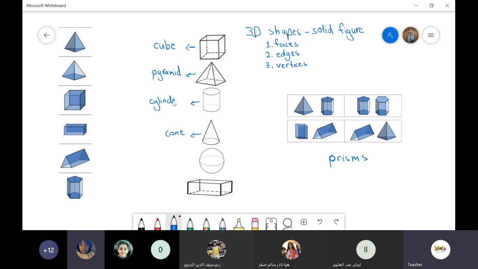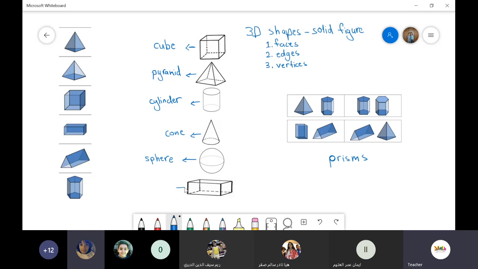Cylinder. It's like a can or something. Yes, it looks like a can. Excellent. This one looks like a Pepsi can or any can. Okay, what about this one? Can I call it a circle? No, we call it a sphere. This is a sphere. It looks like a ball.